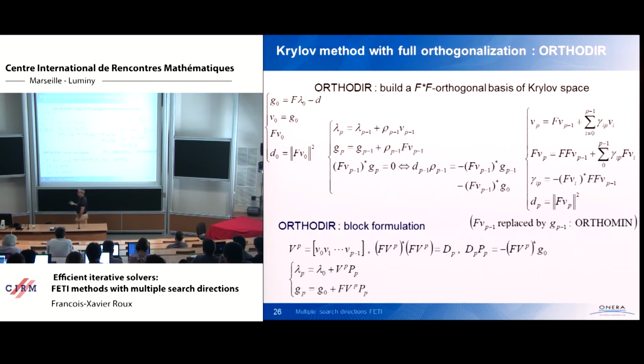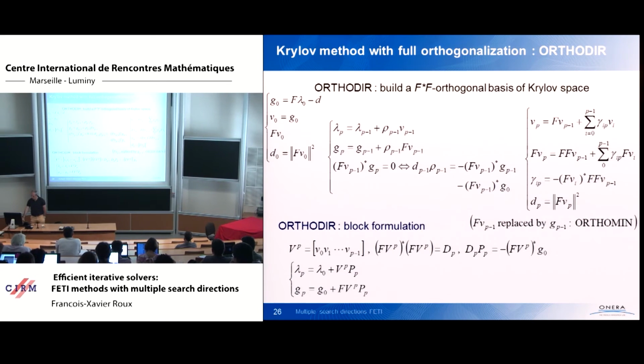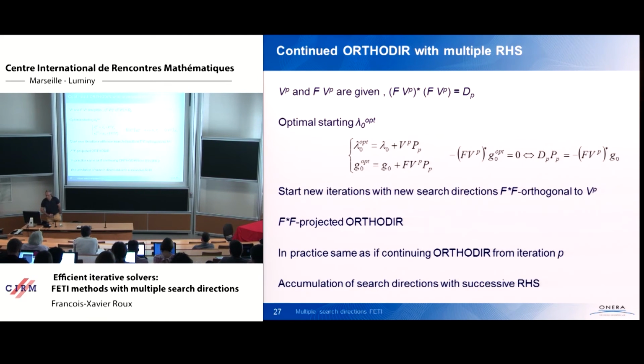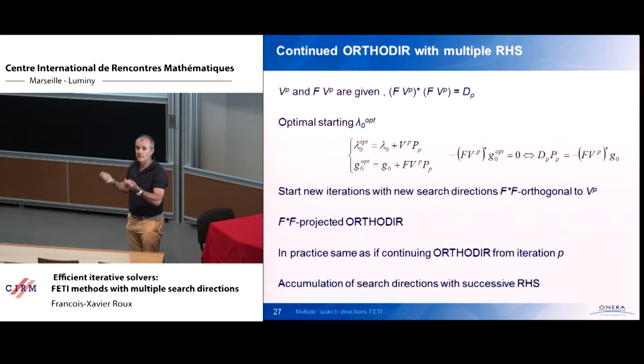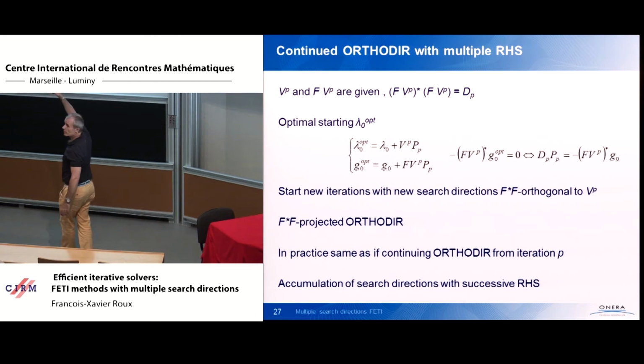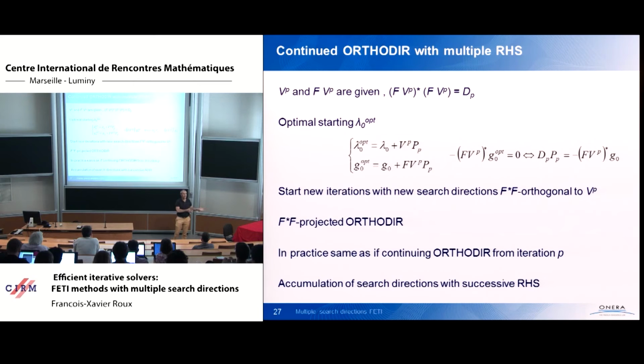Okay, so you have solved the problem for a first right-hand side, and now you start with the second right-hand side. But you already have the Vps and the FVps that have been computed for the first one. So what can you do with that? You can search for an optimal starting solution for the new right-hand side using the set of vectors Vp coming from the previous solution.